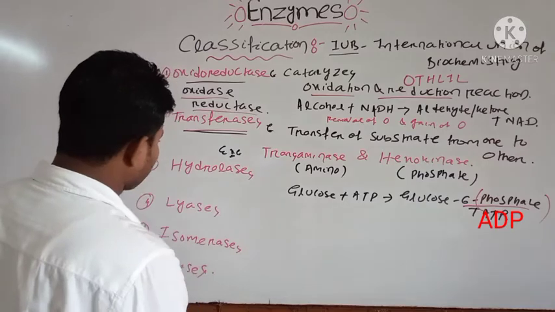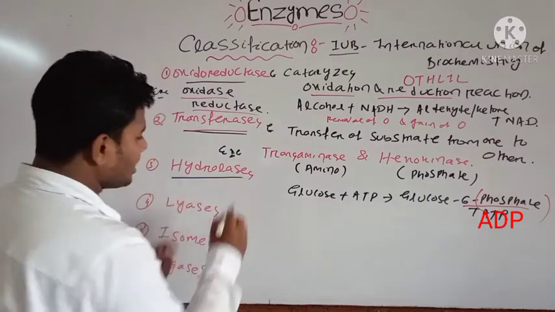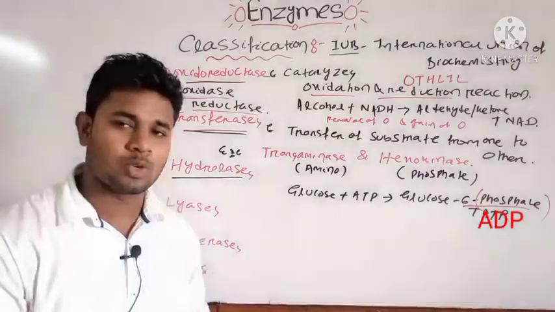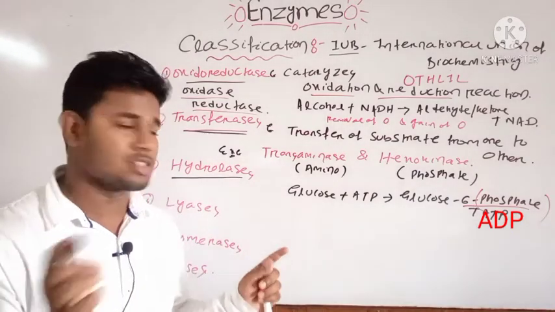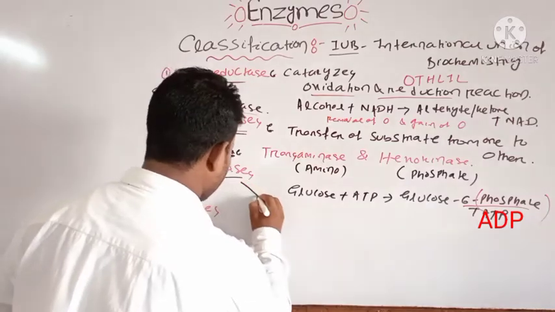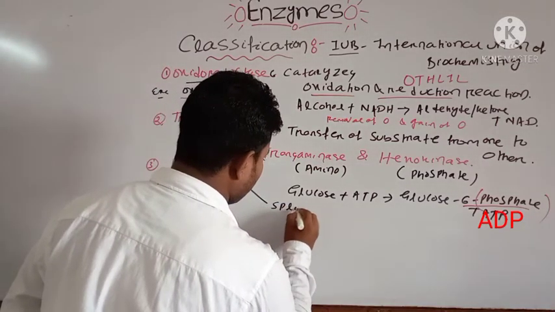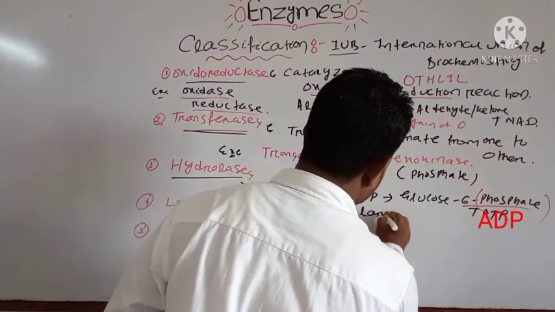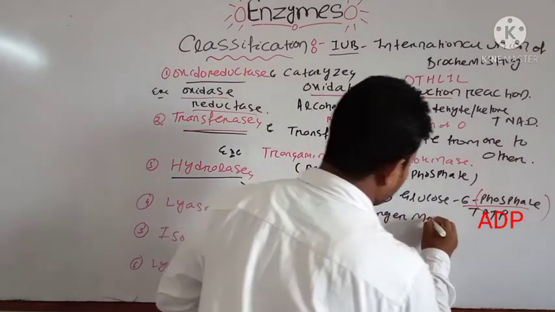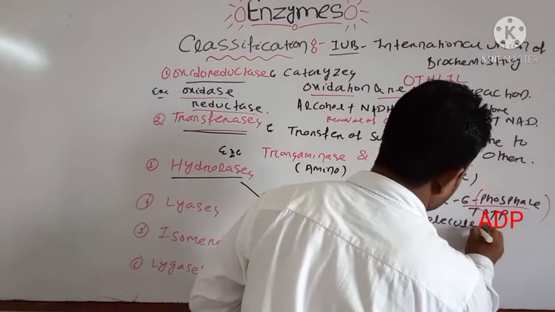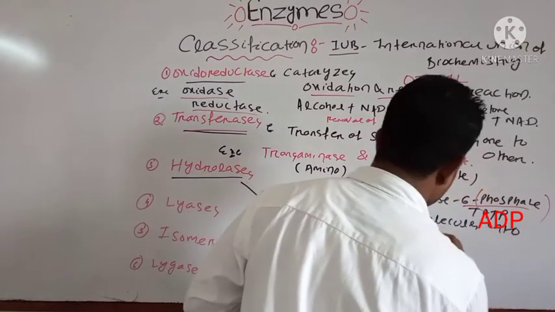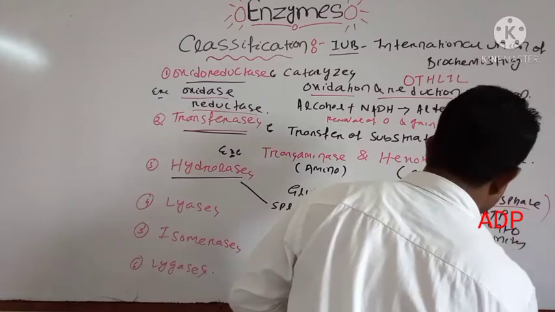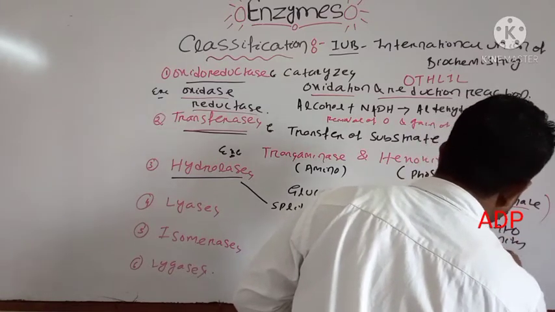Next one is hydrolysis. The hydrolase enzymes help in the splitting of larger molecules into smaller units by addition of water.